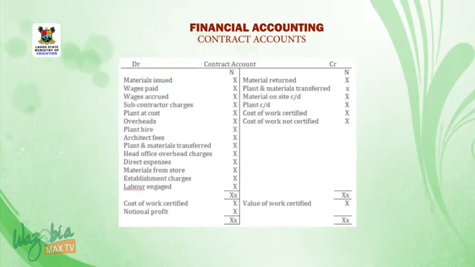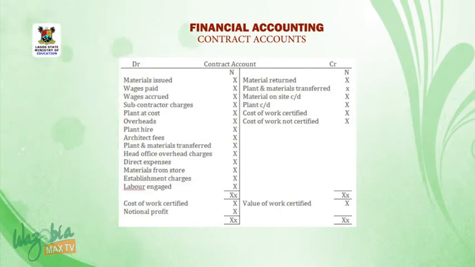The specimen of the contract account: material issued on the debit side, wages paid, wages accrued, subcontractor charges, plant at cost, overheads, plant hire, architect fees, plant and material transferred, head office overhead charges, direct expenses, material from store, establishment charges, labor engaged.